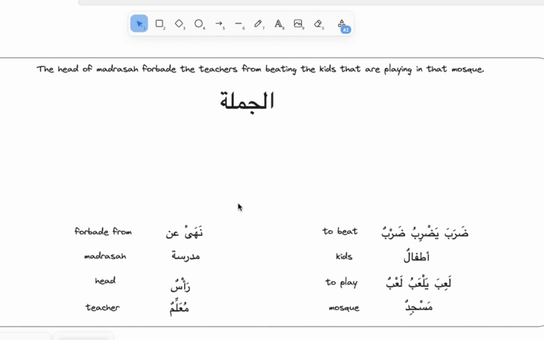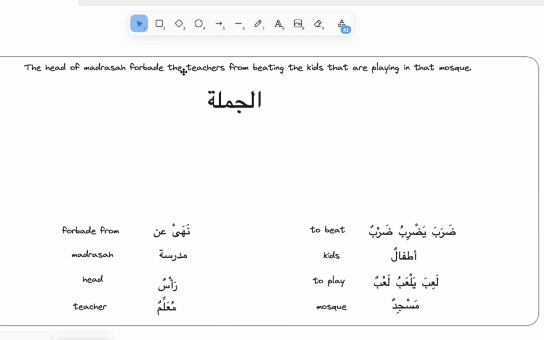We've got a sentence to translate from English to Arabic: The head of madrasa forbade the teachers from beating the kids that are playing in that mosque. We want to translate a very long sentence. Here we've got all the words which are used in English, and then in Arabic we want to put it together.